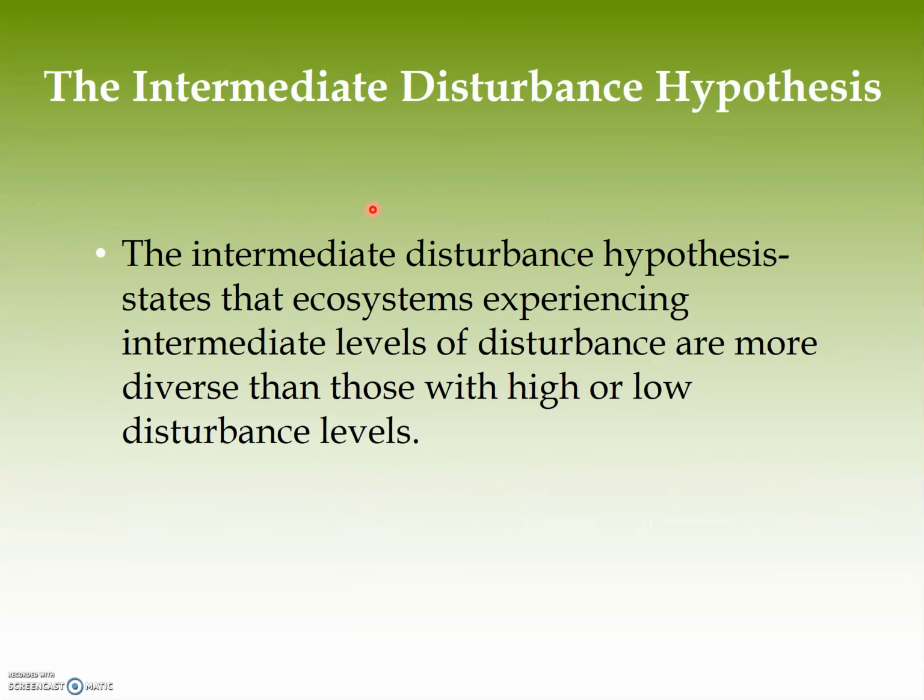There's this hypothesis called the intermediate disturbance hypothesis, and it's saying that an ecosystem experiencing intermediate levels of disturbance is more diverse than those with high or low disturbance levels. This is the idea that in ecosystems in which disturbances are rare, there is a lot of competition among species, and so populations of only a few highly competitive species will dominate that ecosystem.